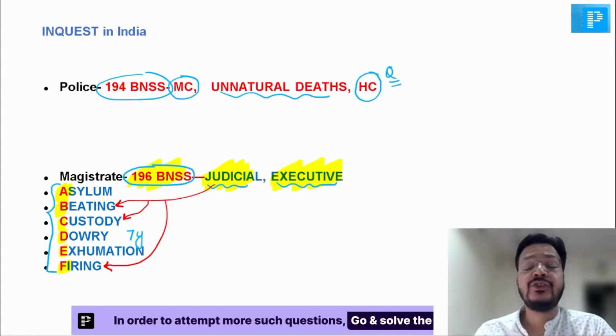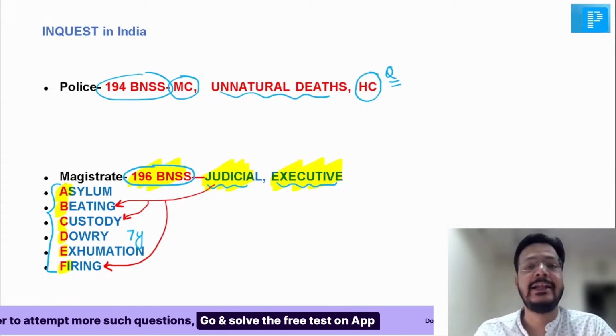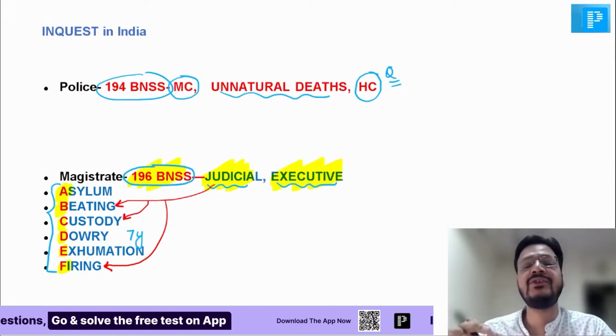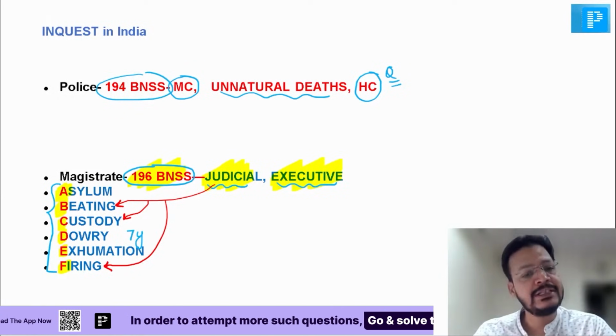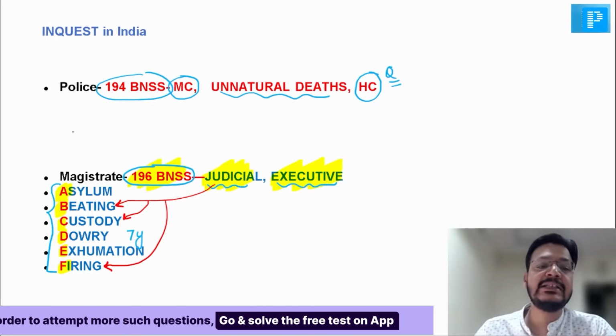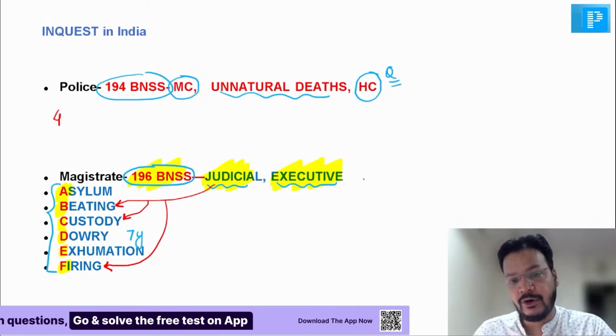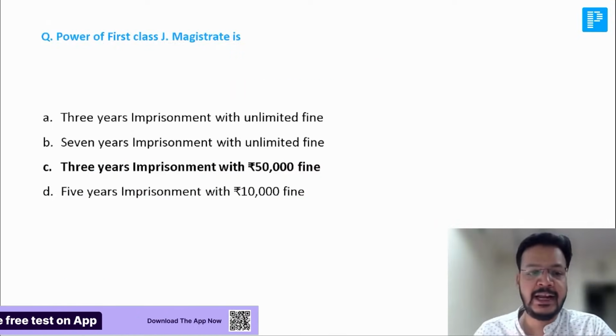For judicial magistrate, it is police related death. एक ही line याद रखना. For judicial magistrate, it is a police related death. So these are two inquest system in India: police inquest and magistrate inquest. A very simple trick: police मारती है चौका और magistrate मारता है छक्का. I explained in a detail.